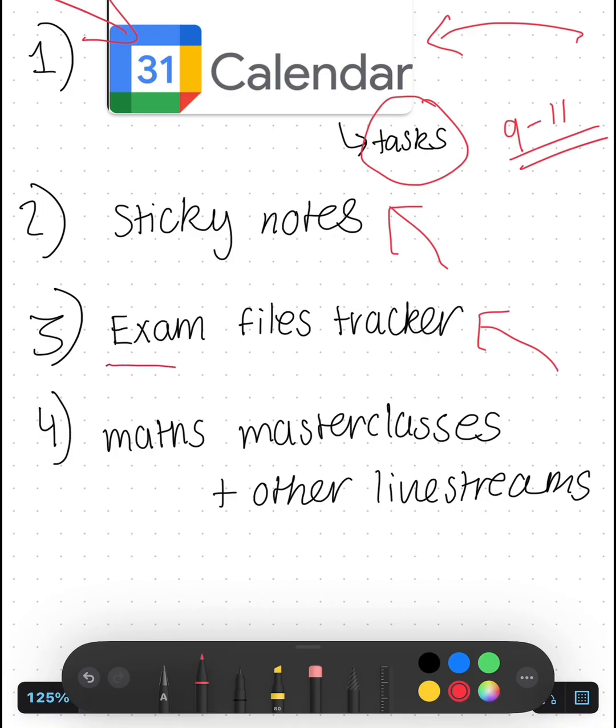But yeah, red, amber, green, all your subjects, all your topics, you know where you're going, you know where you need to do your Uplearn, you know where you need to watch videos. Do it for every single subject. I had this already done for me for maths. If you join A-Level Excellence, you will get that too. But for economics and biology, I made my own exam files tracker and it was really useful.